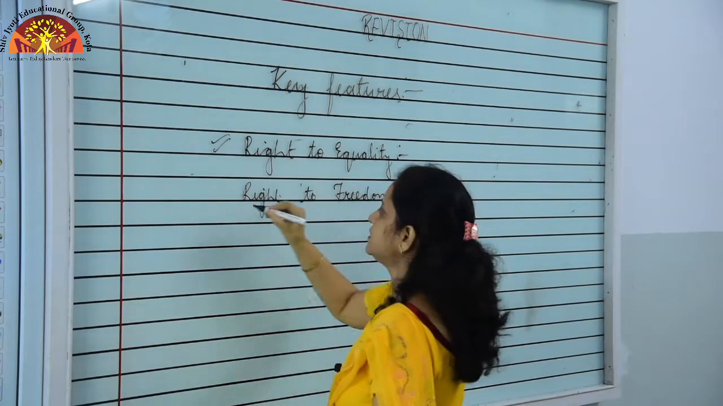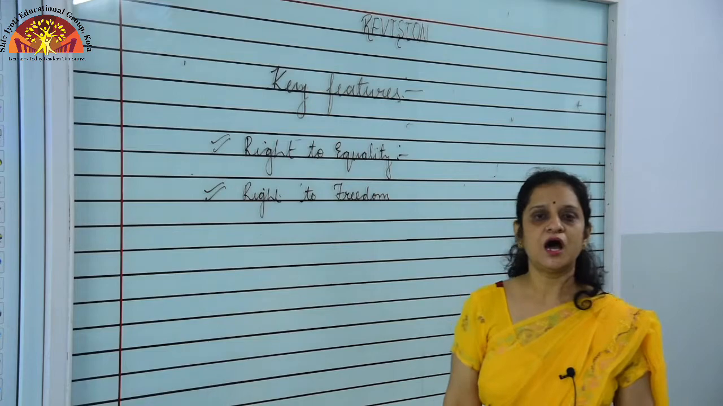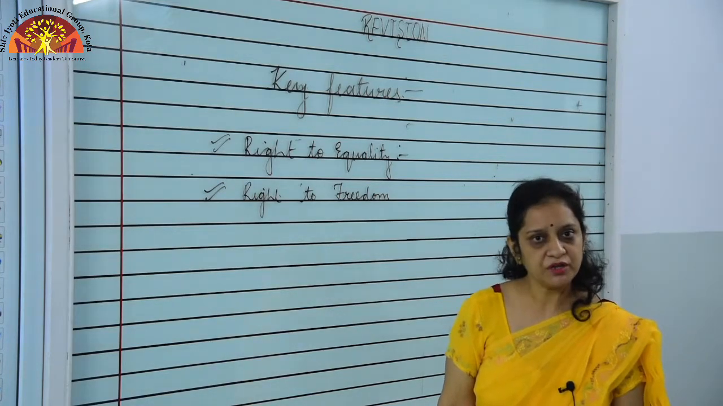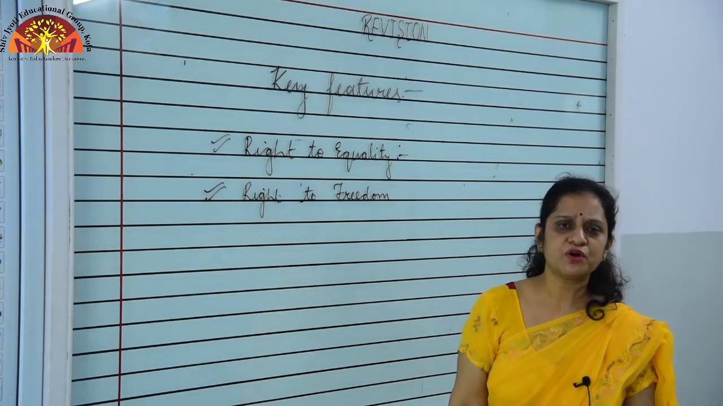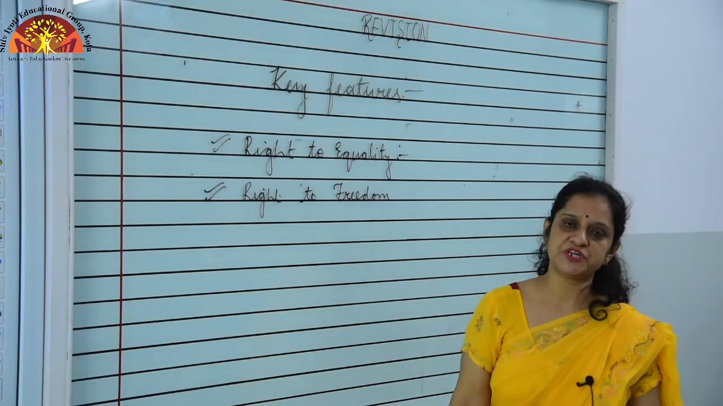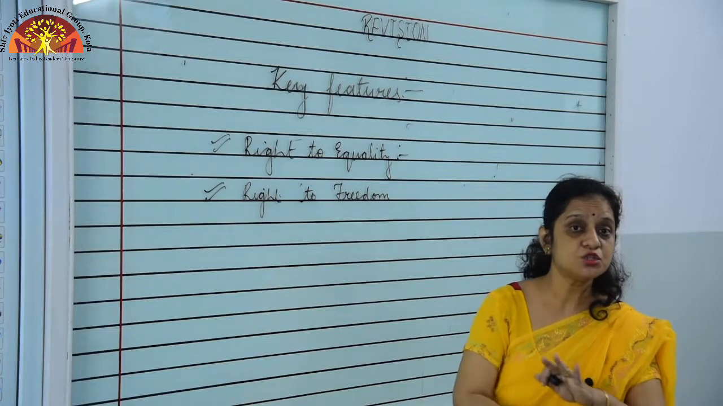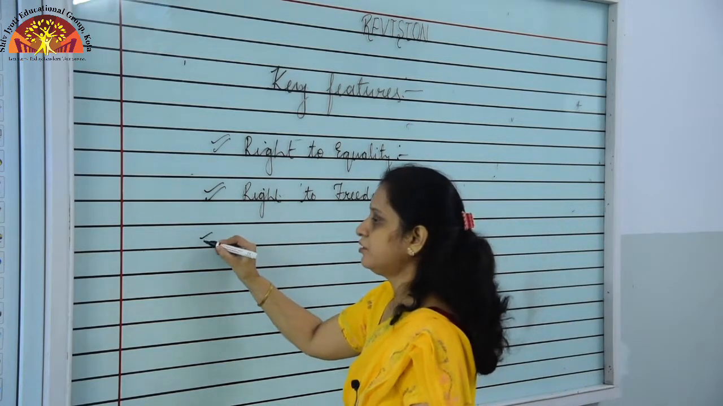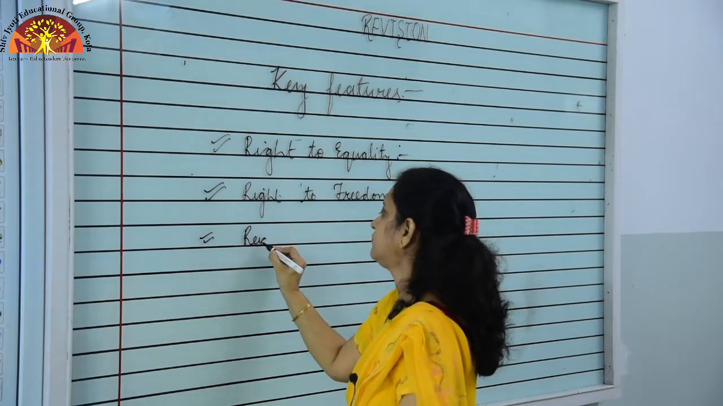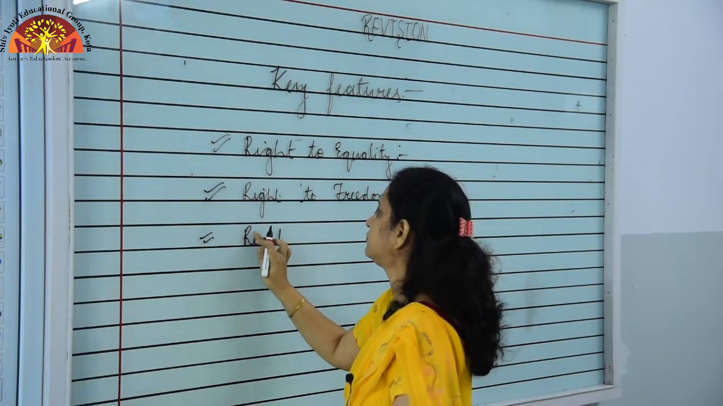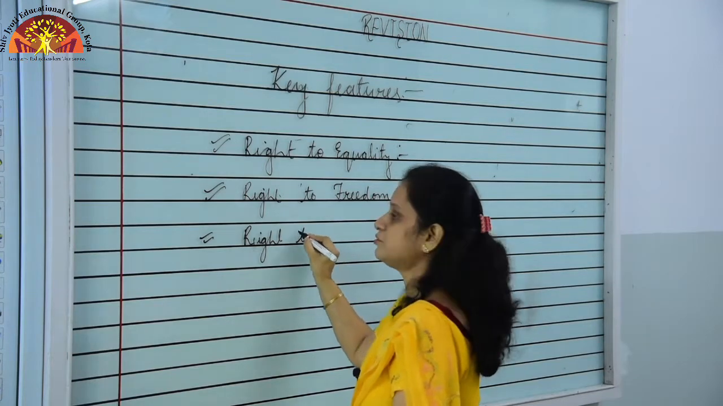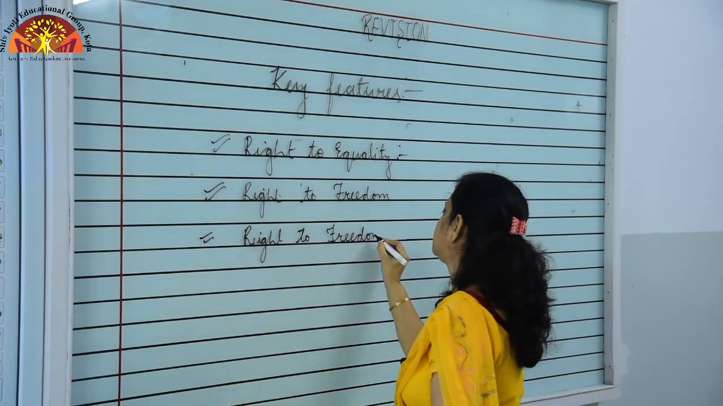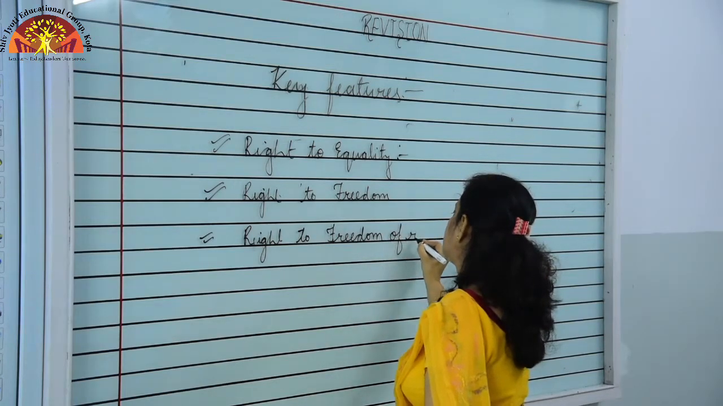Right to freedom means we, as citizens, are free to move to any part of the country, to reside anywhere we want, and to choose the profession or occupation of our choice. There are no boundaries from the government side. Now, last, right to freedom of religion.